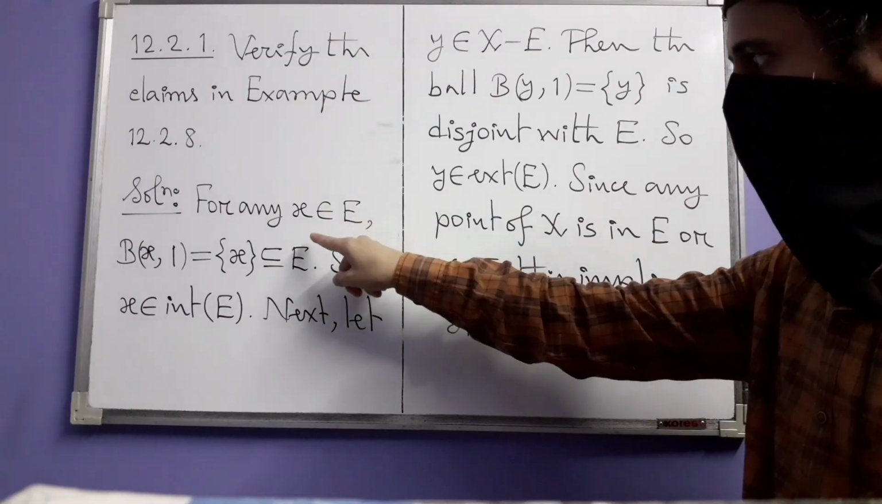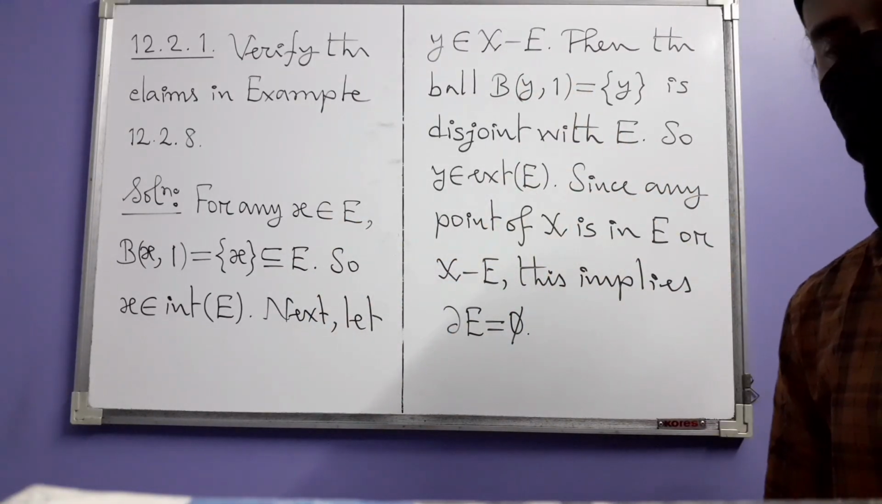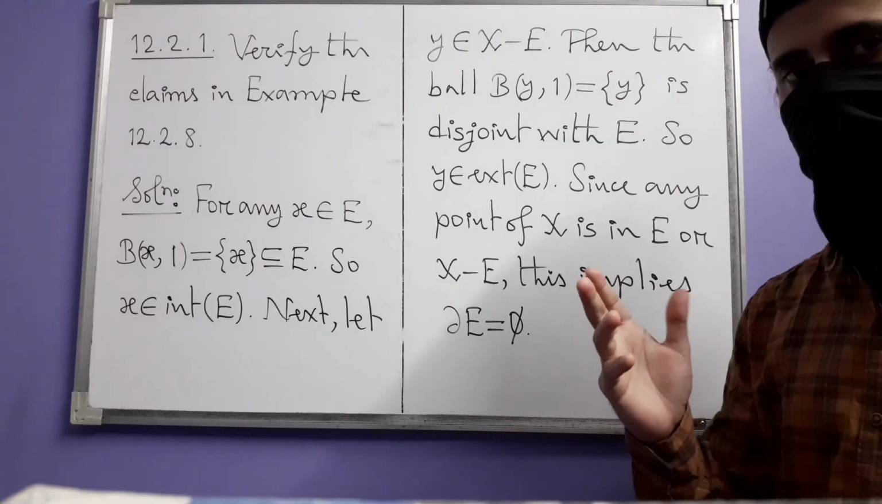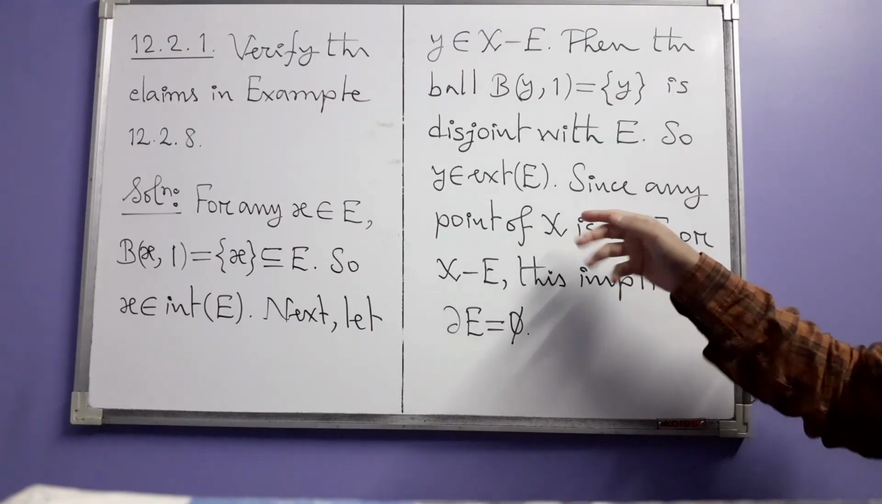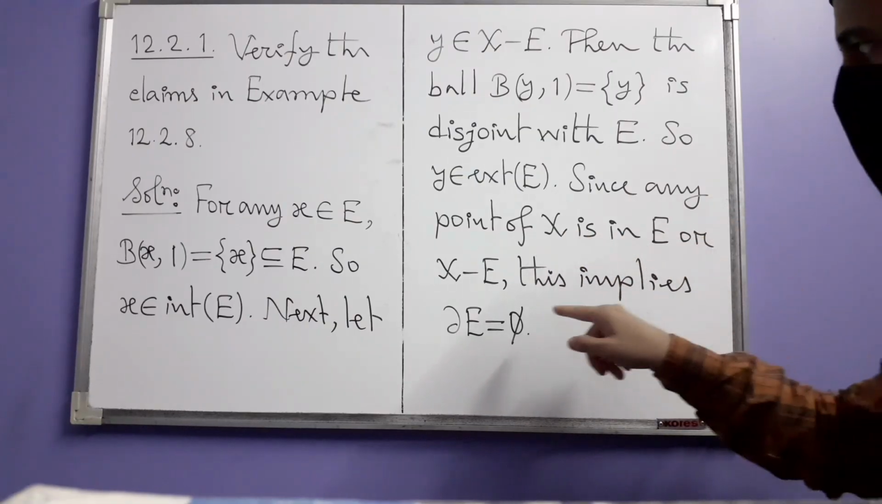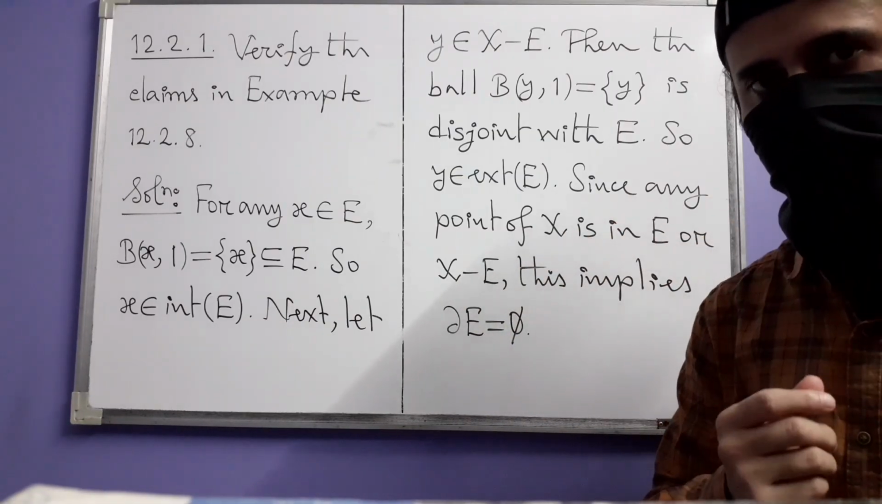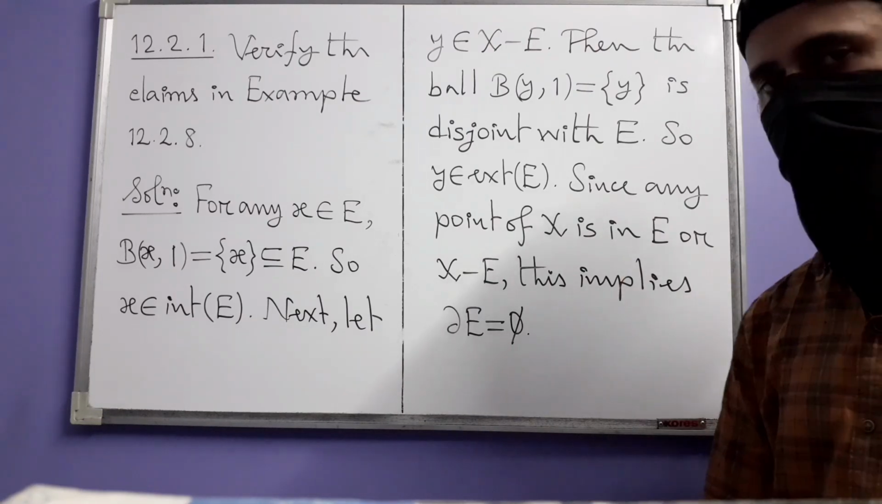So any point inside E is an interior point, any point outside E is an exterior point. So that leaves no room for any other type of point. And that's what we write next. Since any point of X is either in E or in its complement, there is no boundary point of E. So that's why the boundary is empty.